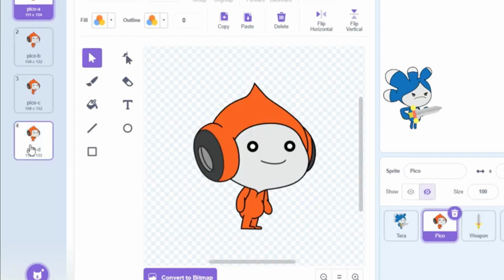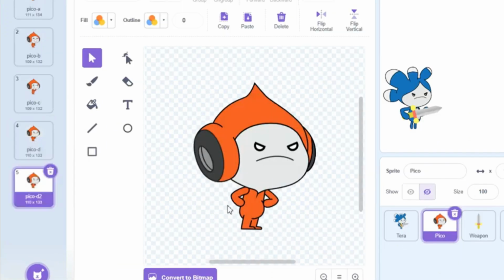Now, let's make Pico's pose with his angry costume too. Again, take the arm, flip it, and rotate it to the better side. And you can do the same with the other arm to make it look like he's actually holding the sword.